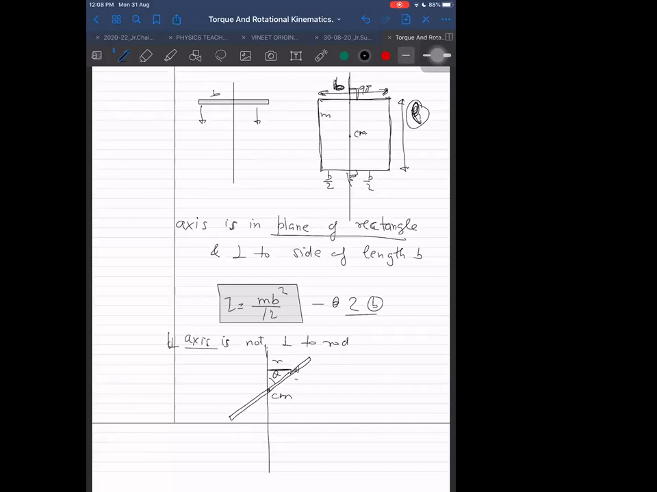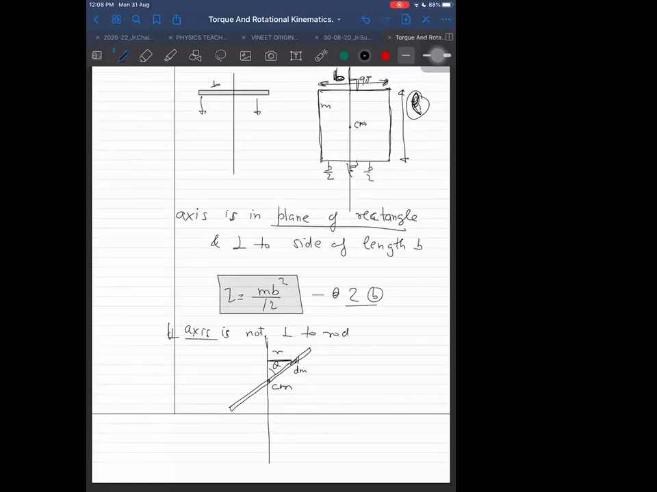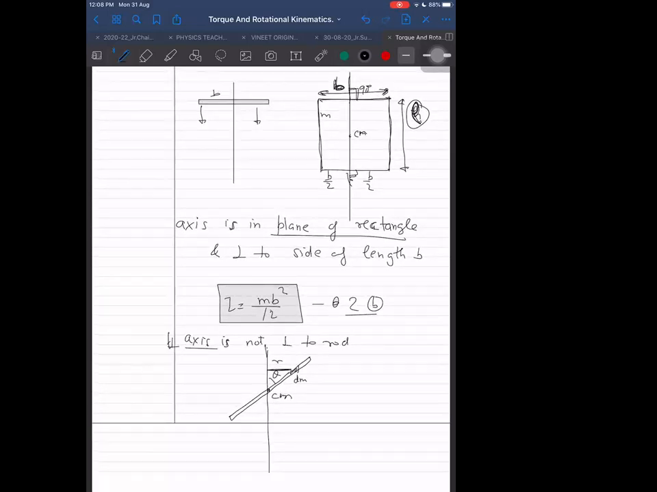I can take a dm element here. Can we apply the stretch rule again? Yes, definitely we can apply. In fact, not stretch rule, I should say movement. We should not call it stretch, we should say I will move it. What name you give it is your own choice. But we will move all the masses in such a way that this will turn into a perpendicular rod.